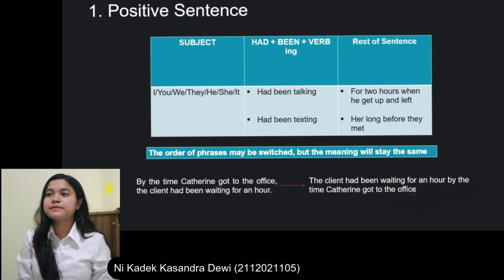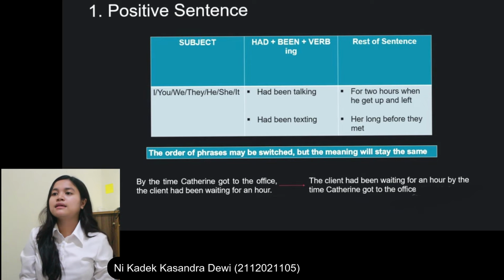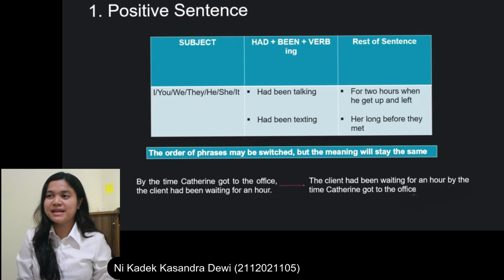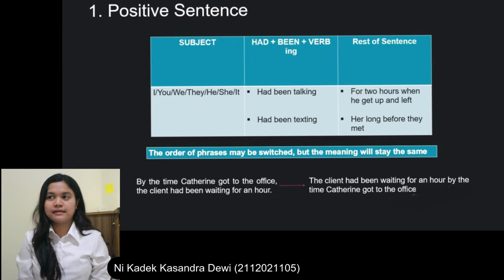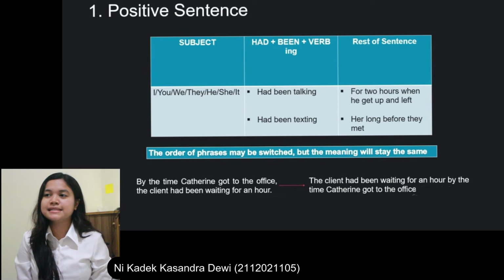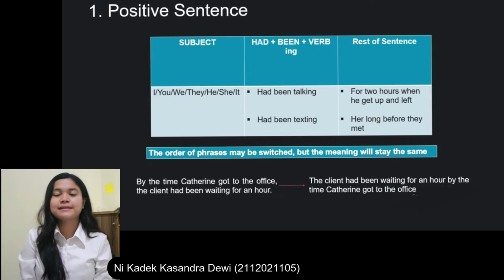To form the past perfect progressive, use the auxiliary helping verb had plus been plus the verb in the present participle form. The subject is I, you, they, we, he, she, it. Had been talking, rest of sentence: for 2 hours when he got up and left. Had been texting, rest of sentence: how long before they met.